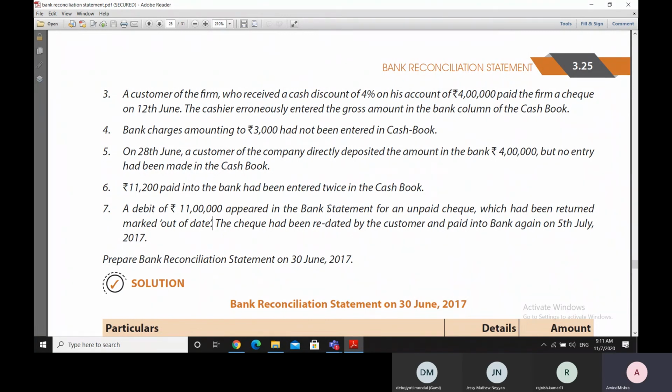However, this 11 lakh rupees debit is there in our bank statement, but this debit is not there in our cash book.